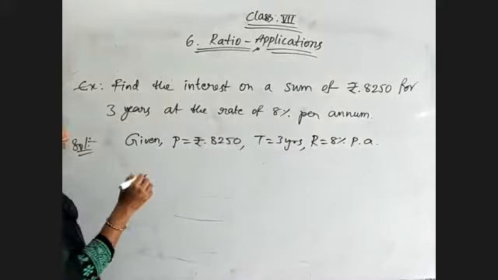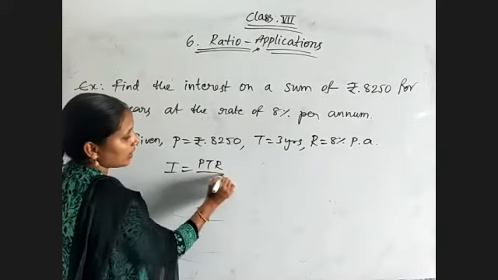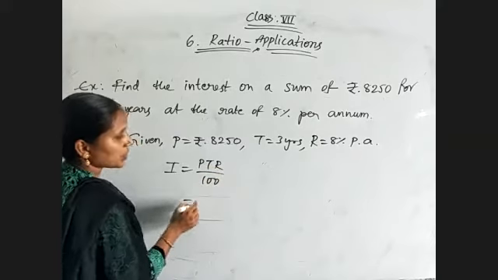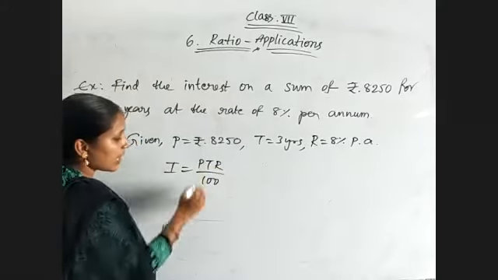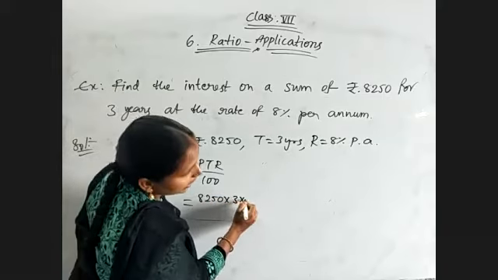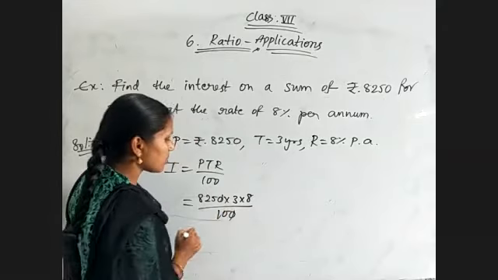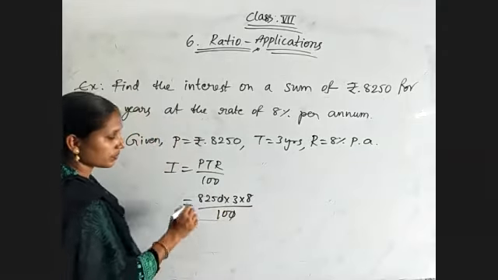Then we have the formula I equal to PTR by 100. So substitute each and every value: P is 8,250, T is 3 years, and R is 8% per annum divided by 100. Two zeros will get cancelled.